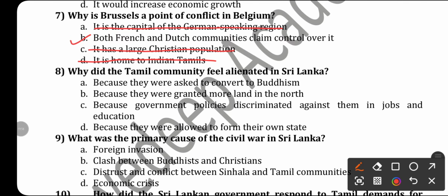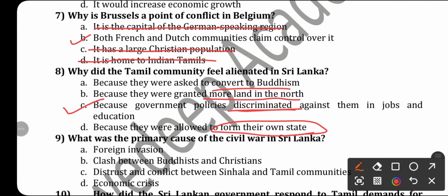They were not allowed to form their own state, and they were not granted more land in the north. The government did not ask them to convert to Buddhism, but we know they were discriminated against in jobs and education. That is the right answer, option C.